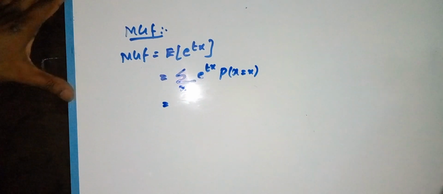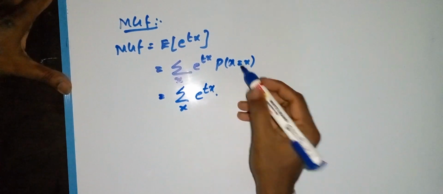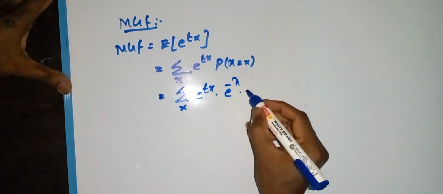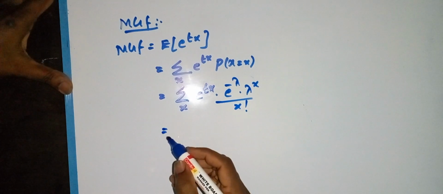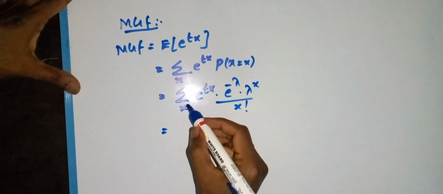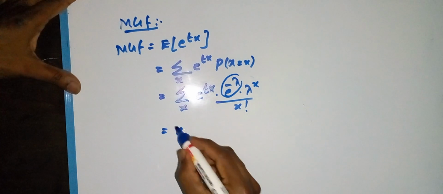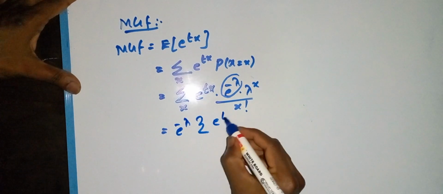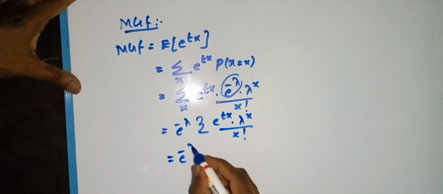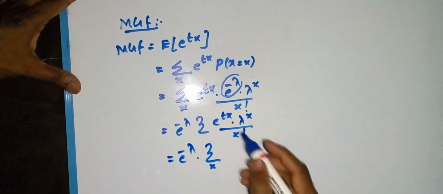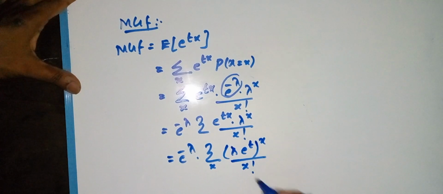So that is equal to the sum over x of e power tx, and what is p of x? e power minus lambda, lambda power x by x factorial. Here what varies is only e power x; e power minus lambda is a parameter, so take e power minus lambda outside. Sigma e power tx into lambda power x by x factorial. So that is e power minus lambda sigma x. We can combine both: lambda e power t the whole power x by x factorial.